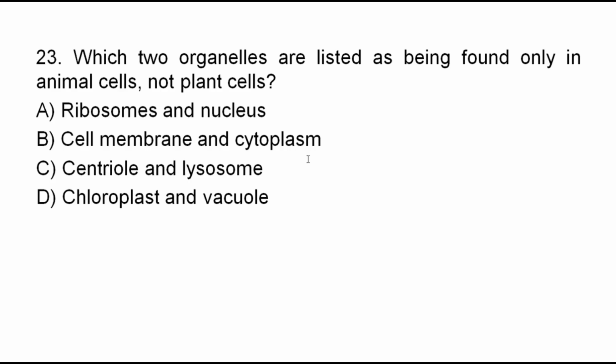Ribosomes and nucleus are common in both plant cells and animal cells. Cell membrane and cytoplasm are common in both. Chloroplast and vacuole: the chloroplast is found in plant cells but not in animal cells. A large central vacuole is found in plant cells, but in animal cells the vacuole is small and temporary. But centrioles and lysosomes are found only in animal cells. Plant cells do not have centrioles and lysosomes.